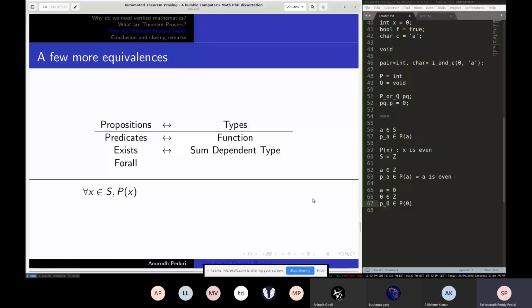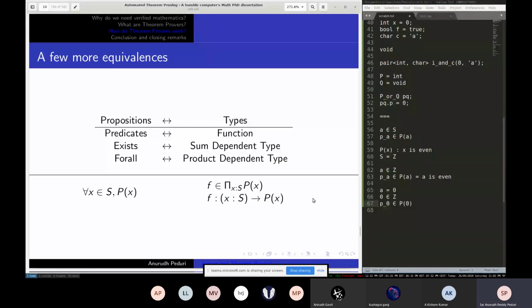And finally, the last thing is the for all quantifier, and that becomes something called the product type, which is a function. This is also dependent. So on the left side, it goes from S to something, but it's dependent on what x in S you pass. So you pass it some particular value x, then it will return a value in P of x. So why is this for all?